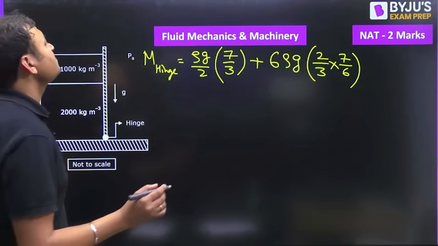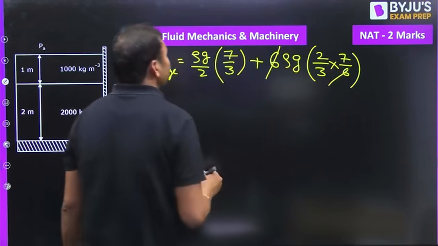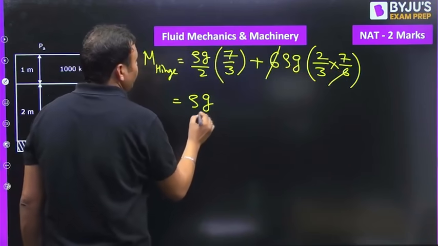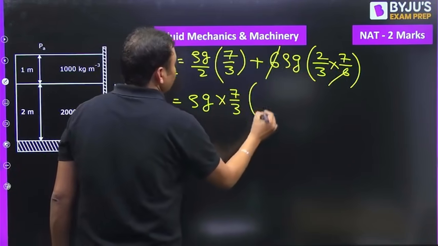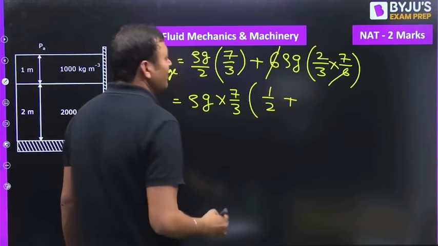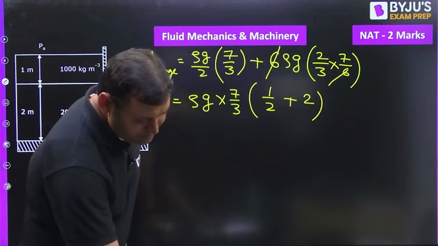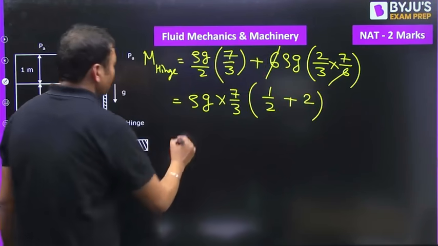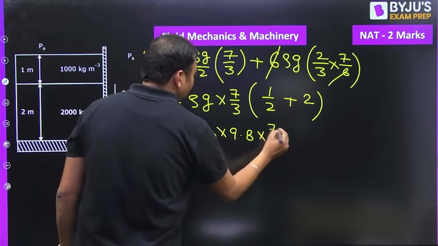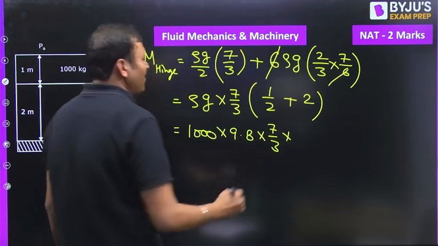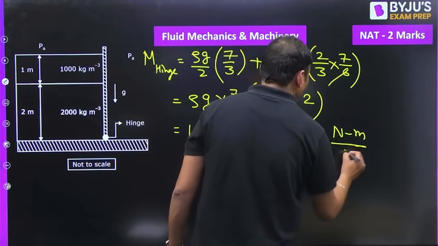यही हुआ. इसको सिंप्लीफाई कर लीजिए. This 6 getting cancelled out. So rho into g into 7 by 3, अगर हमने कॉमन ले लिया, then it will be 1 by 2 plus 2. यही होगा. So rho is 1000 into 9.8 into 7/3 into 5/2. सिंप्लीफाई कर दीजिए, ये आएगा Newton meter per meter में.